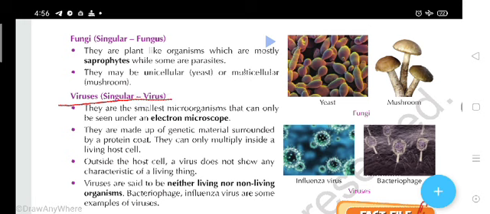Students, virus is also another type of microorganism. Let's see what kind of characteristics there are in the microorganism virus.